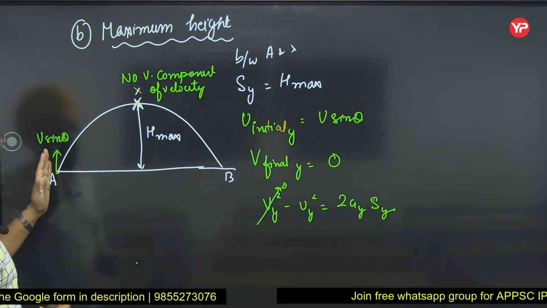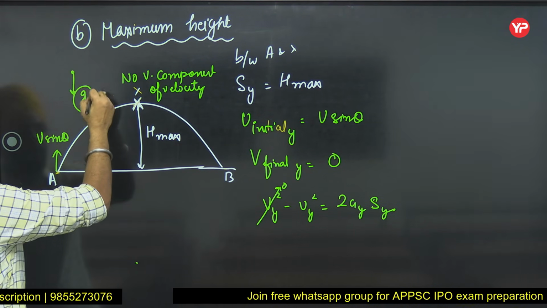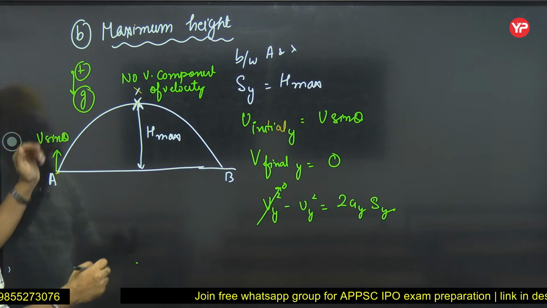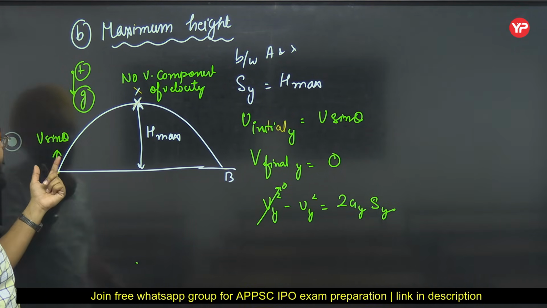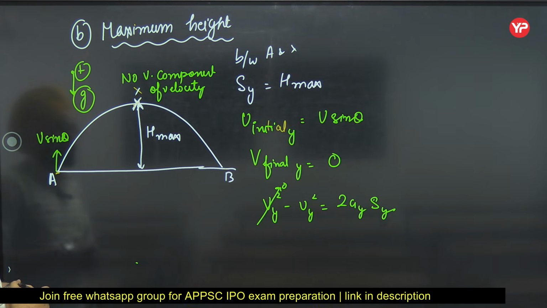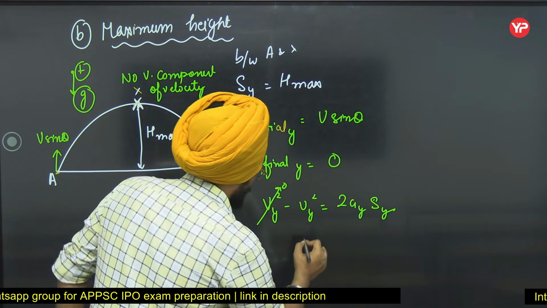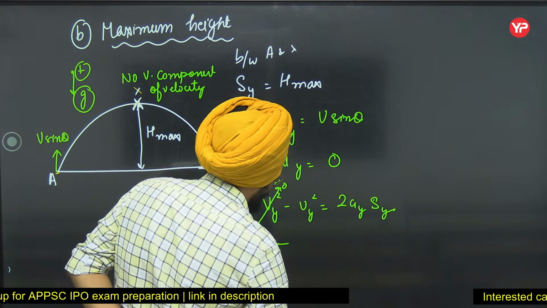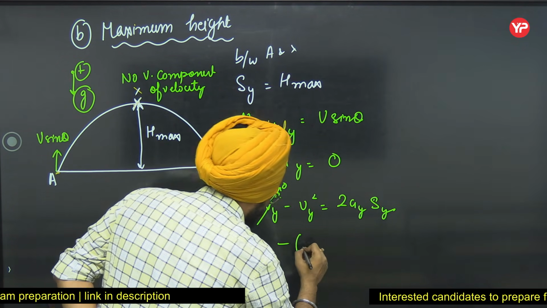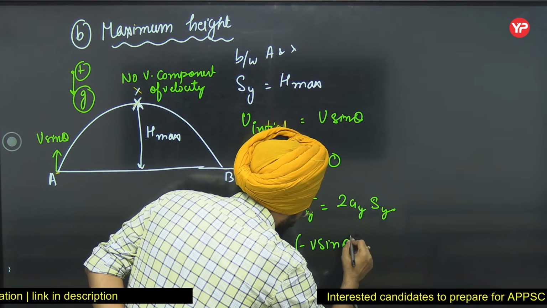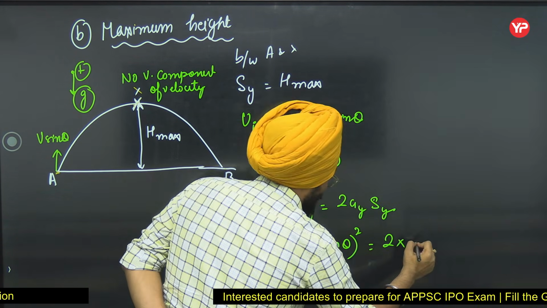Now see, I told you, if I am taking g acting downward as positive, I have to take any vector acting upward as negative. So v sin theta is taken as negative, minus v sin theta whole square is equal to 2 into acceleration in y-axis, it is g.